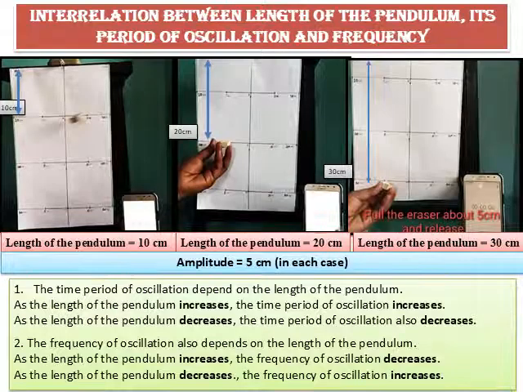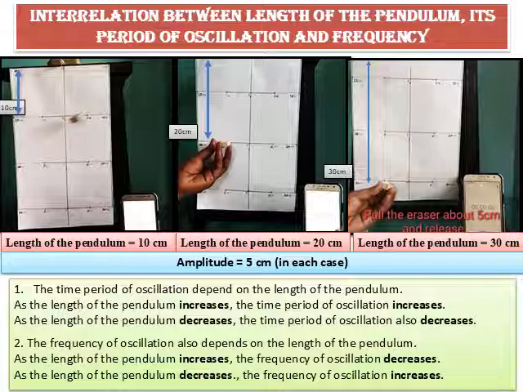The interrelation between length of the pendulum, its period of oscillation and frequency can be better understood with the help of the following activity, where the amplitude is kept the same, that is 5 centimeters, for different length of pendulums, that is 30 centimeter, 20 centimeter and 10 centimeter.